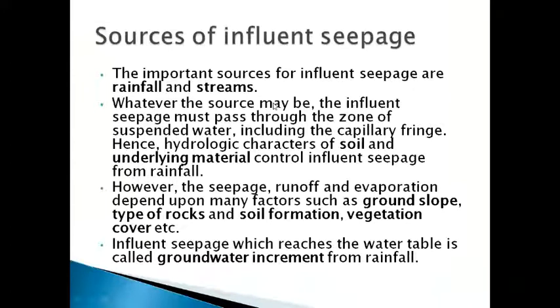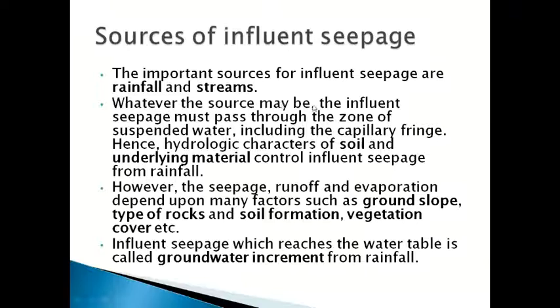Source. What is the source? I told you about this one. The source of influent, obviously, is rainfall and streams. Streams means sometimes from upper areas, rivers will carry the water from melted ice, and rainfall will occur. These two are the source of influent seepage. When rainfall occurs, water will go inside. When a stream carries water in the unsaturated or infiltrate zone, water will percolate into the ground. This is nothing but influent seepage.